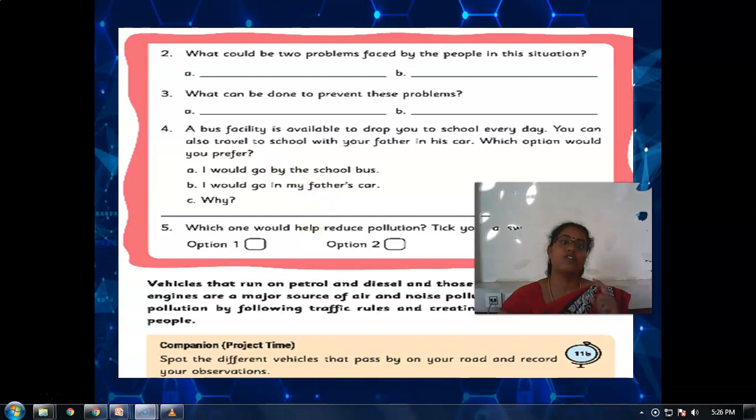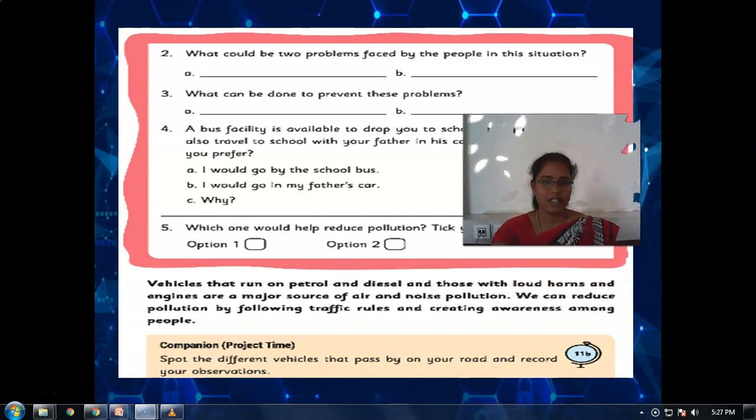Okay, my dear children, if you are ready to go to school in your bus, you have to write bus. If you are ready to go with your father, you need to write here father. Then, following that answer, you need to write why you chose that. Okay, my dear children? Yes.